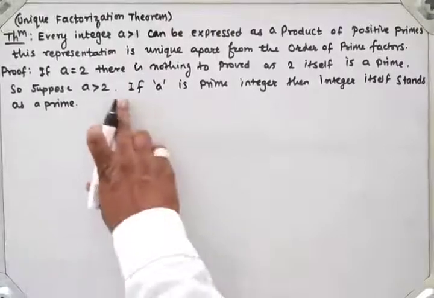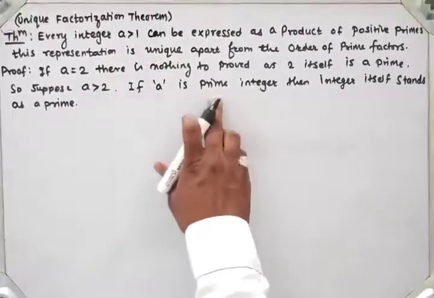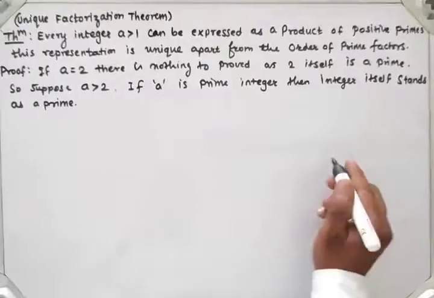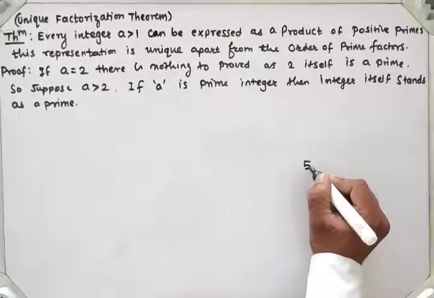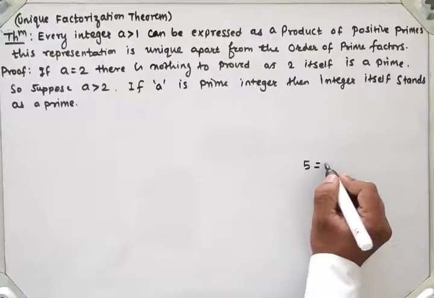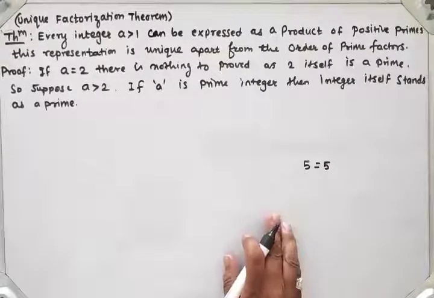That is, for example, 5. 5 is itself prime, so it can be expressed in only one way, as 5.